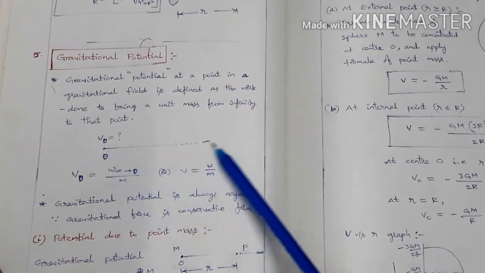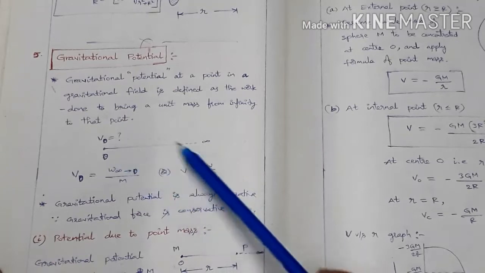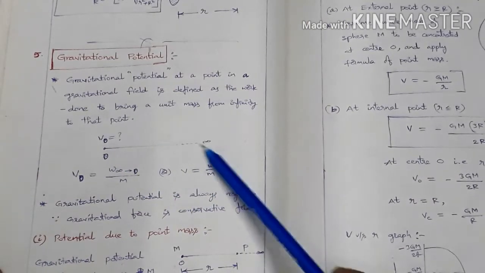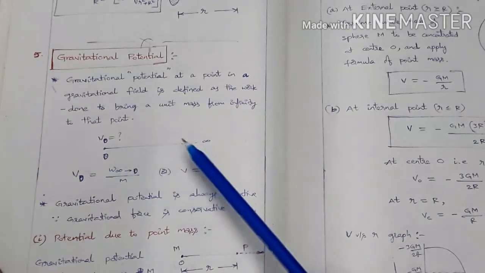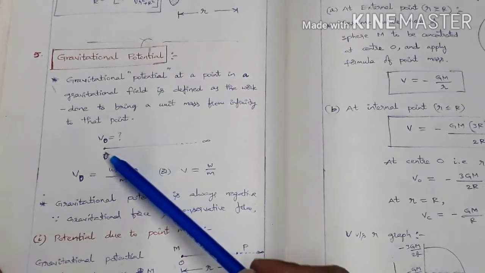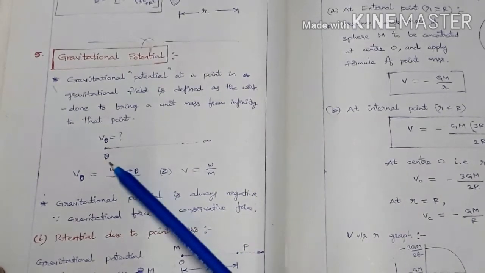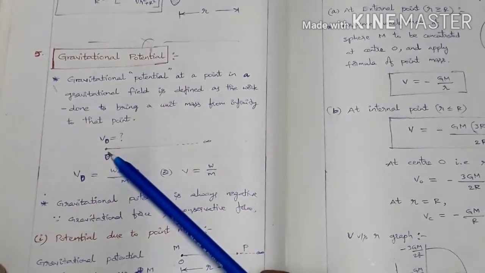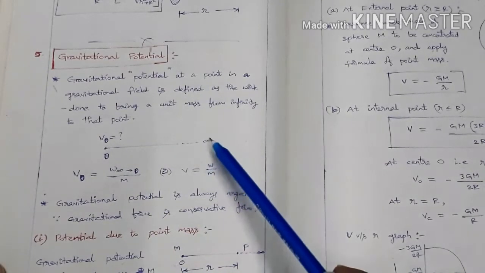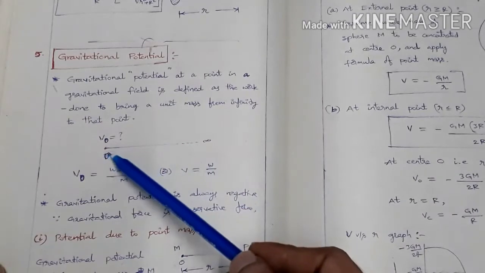To find the potential at this point, we bring a unit mass from infinity to this point. How much work is done to bring it from infinity to this point? That value gives us the potential at this point. So it is nothing but the work done to bring a unit mass from infinity to the required point.